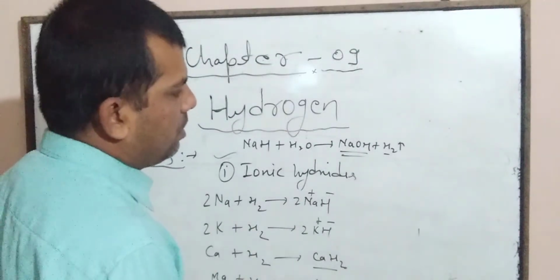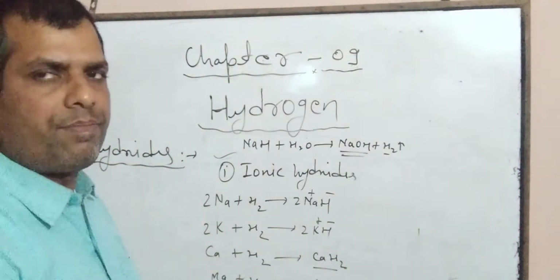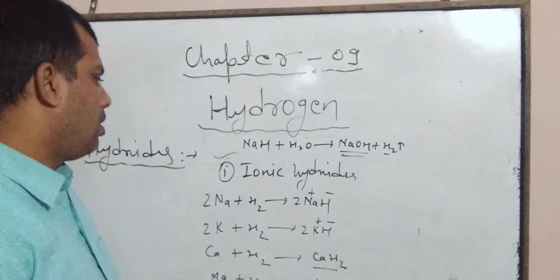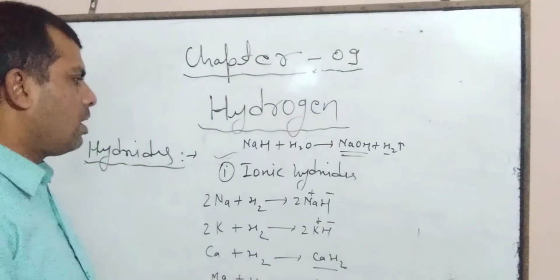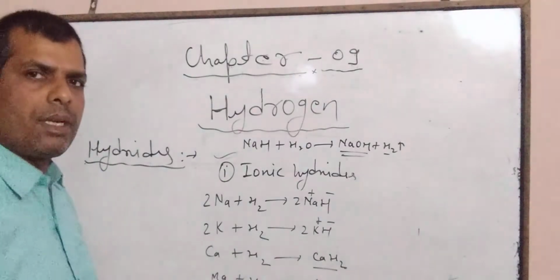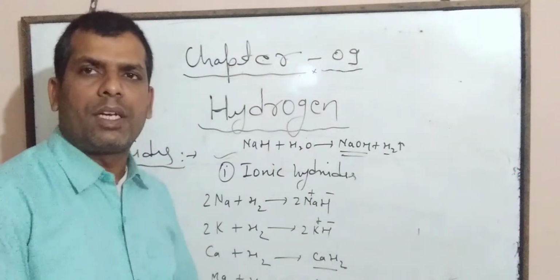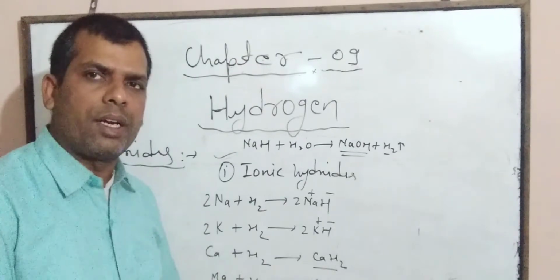This reaction is also used for preparation of hydrogen gas. So this is about the ionic hydrides. Now we will discuss the second type of hydrides, that is covalent hydrides.